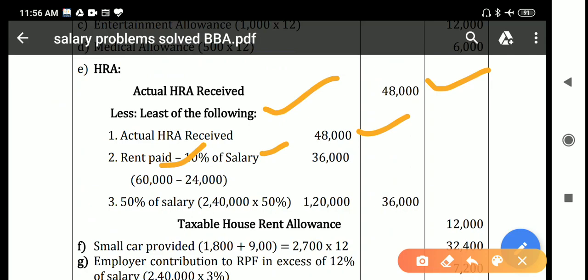For the calculation of salary for the HRA, you should take into consideration 4 items. One is basic salary, second one is dearness allowance, third one is dearness pay, and lastly commission. So these 4 items should be considered, but in this question only basic salary and dearness allowance are given. Basic salary is 1,80,000, dearness allowance is 60,000. If you add both, you will get 2,40,000. So 2,40,000 into 10%, it will be 24,000. So 60,000 minus 24,000, you get 36,000.